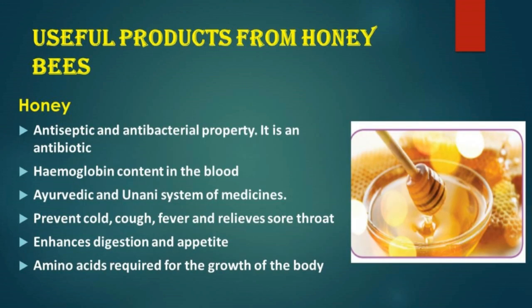Useful products from honey bees. First one is honey. Honey is a sweet, viscous, edible natural food product. It contains proteins, free amino acids, vitamins and minerals like calcium, iron, phosphorus and manganese. The following are the uses of honey. Honey has antiseptic and antibacterial properties. It is an antibiotic. It helps in building up hemoglobin content in the blood.